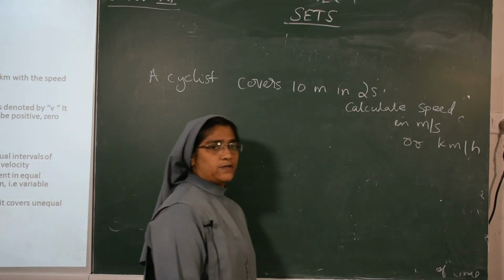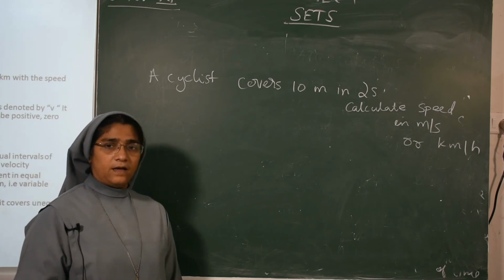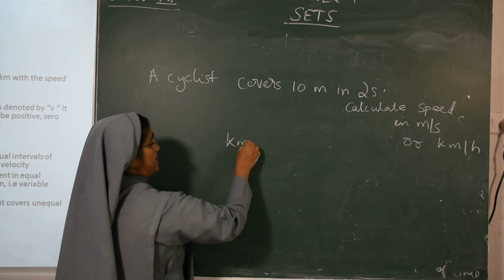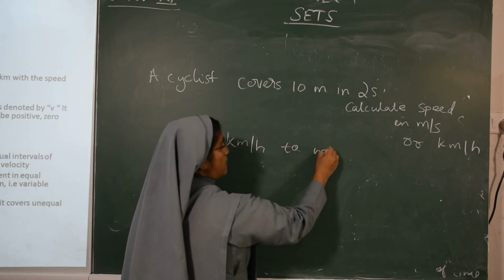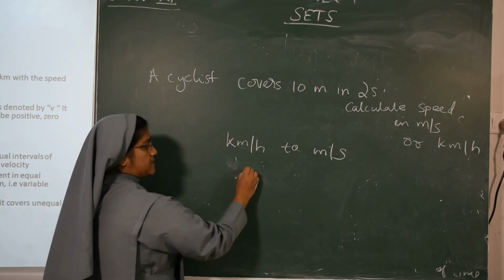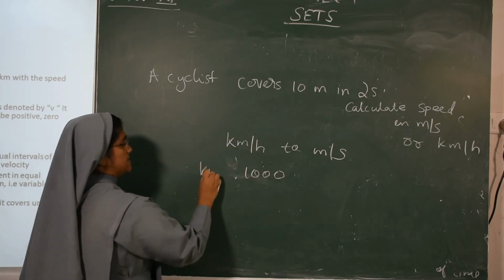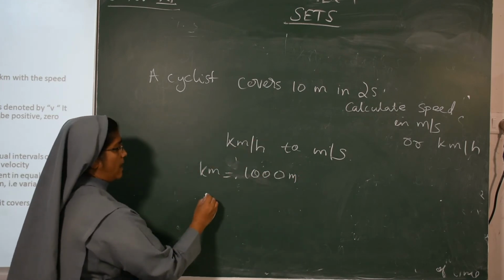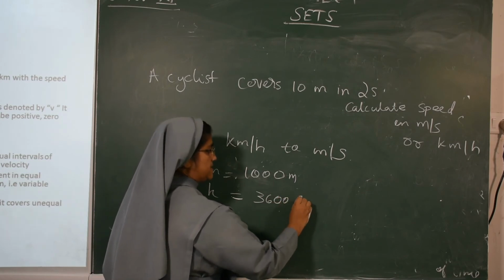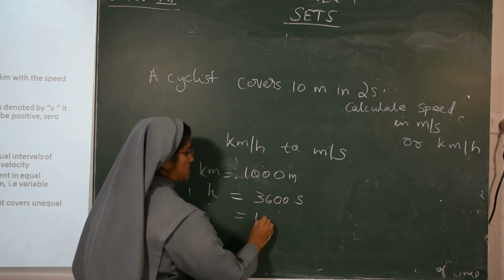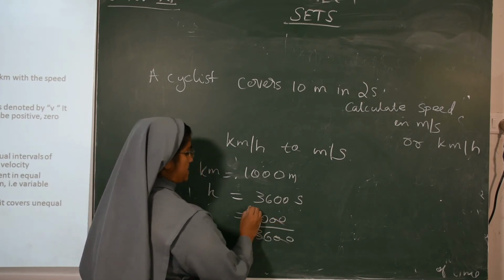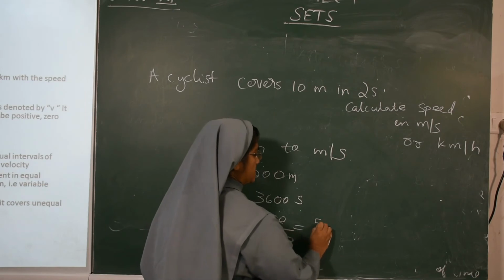Before that, we have to know how to convert kilometer per hour to meter per second. 1 kilometer is 1000 meters, and 1 hour is 3600 seconds. So 1000 upon 3600 gives us 5 by 18 meter per second.